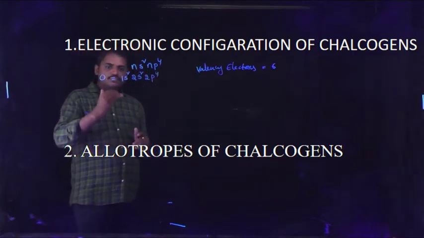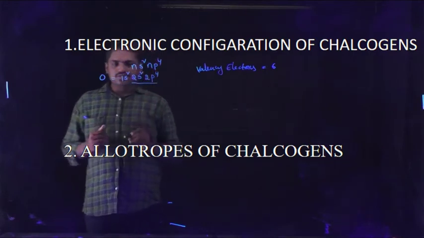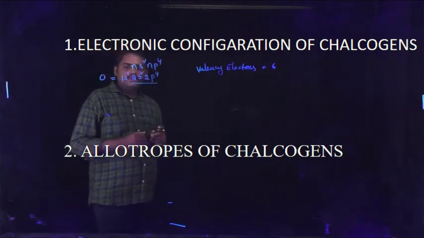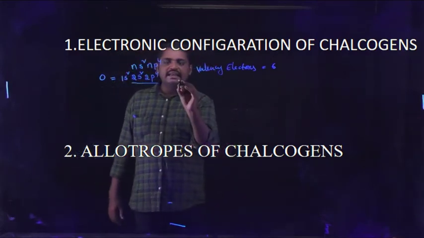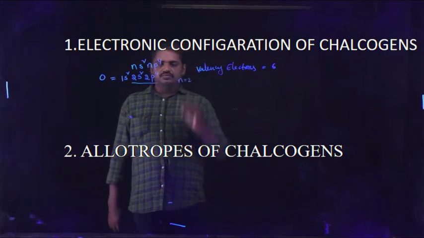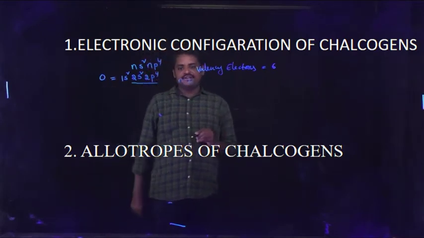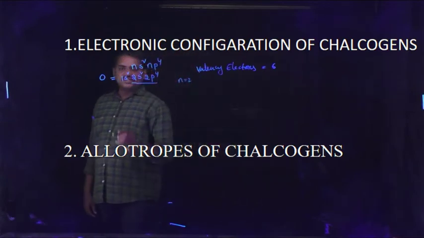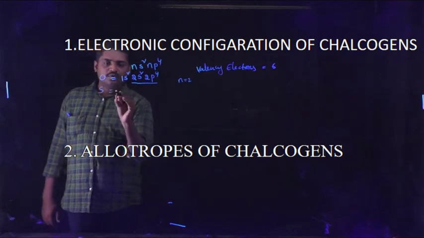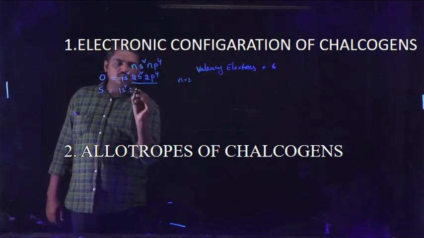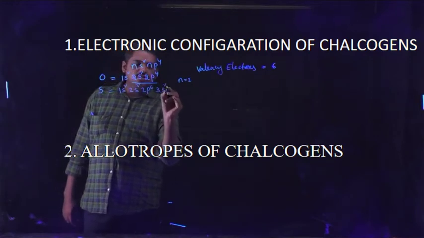The outermost shell electron configuration is 2s2, 2p4, so the outermost shell number n is equal to 2, which means oxygen is a second period element. For sulfur, the configuration is 1s2, 2s2, 2p6, 3s2, 3p4.